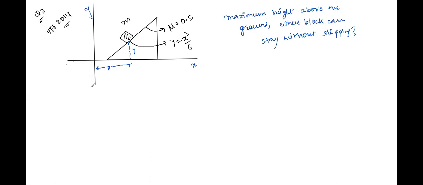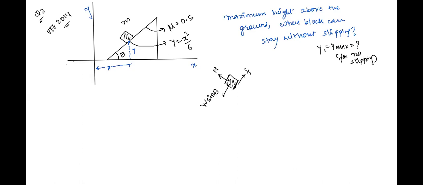The threshold condition for which the block will remain in equilibrium will happen when, I'm drawing the free body diagram, have a look everyone, on this block there is weight acting, with the component W sine theta downwards. Normal reaction N is acting perpendicular to the surface. Friction is acting in this direction, trying to prevent the block from moving downwards. You're being asked the maximum height, that is, the value of y equal to y max, for no slipping.